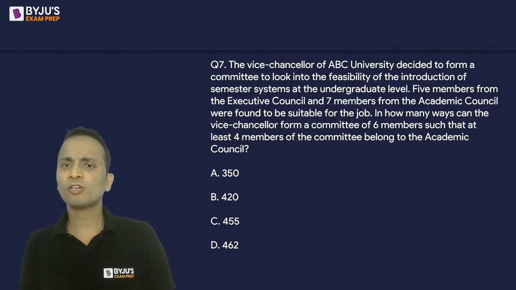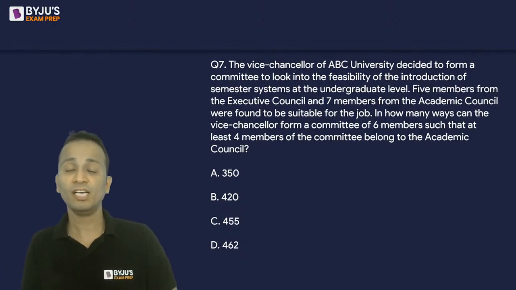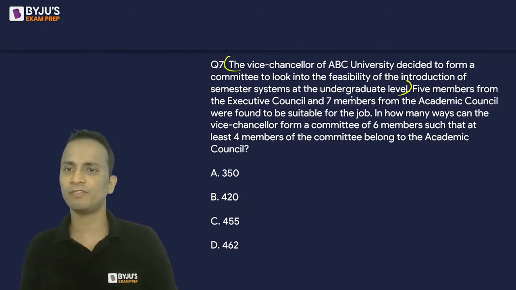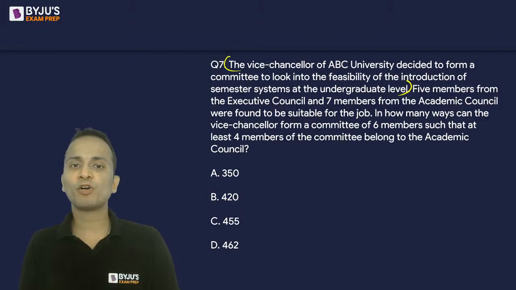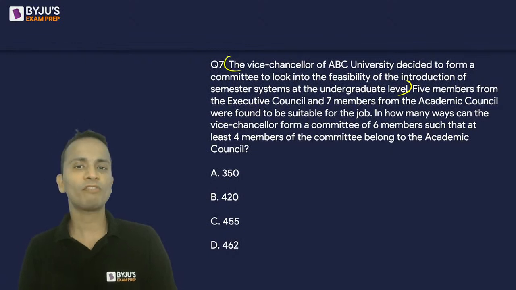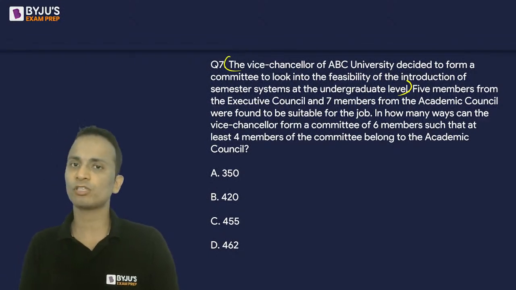So the Vice Chancellor of ABC University decided to form a committee to look into the feasibility of the introduction of semester system at the undergraduate level. Useless line. It's just a story, no use. Find no information as such as given. 5 members from Executive Council and 7 members from the Academic Council were found to be suitable for the job.